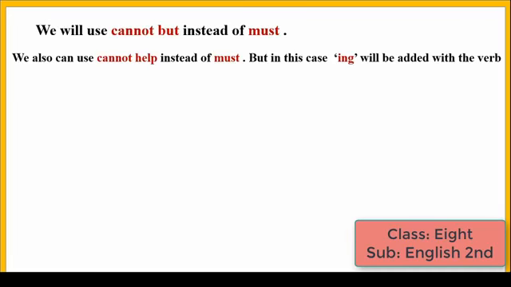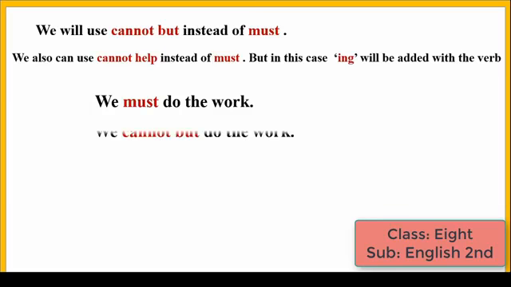We also can use cannot help instead of must, but in this case ing will be added with the verb. Look at the sentence. We must do the work. And the negative sentence will be we cannot but do the work. Here cannot but is used instead of must.